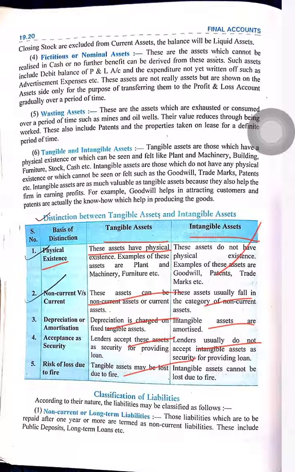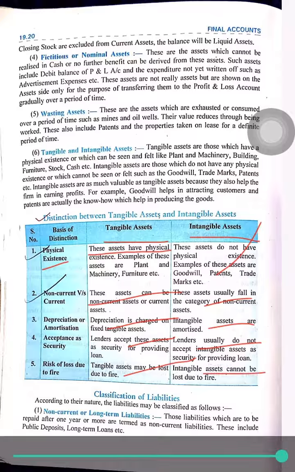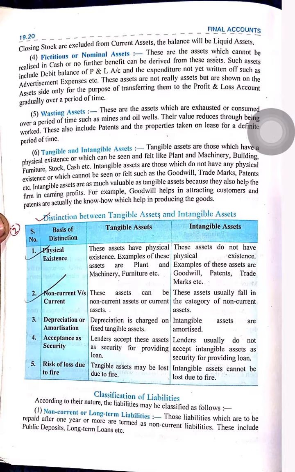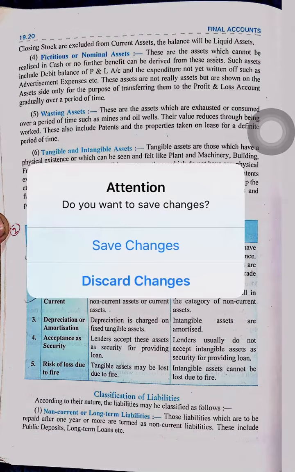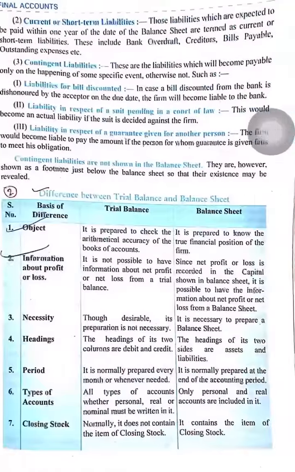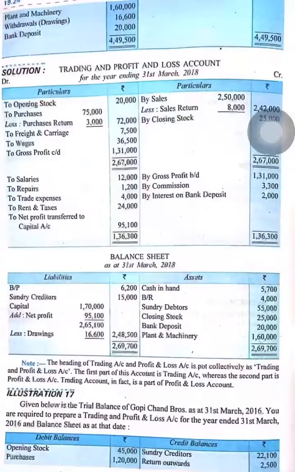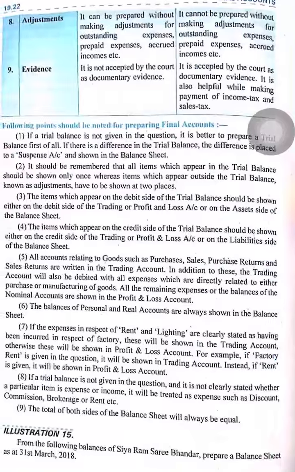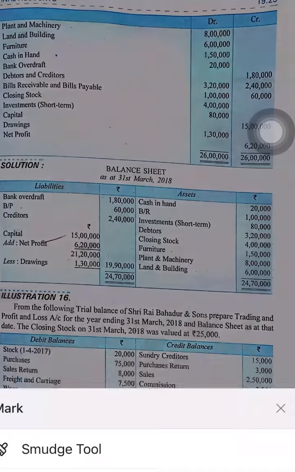Tangible assets may be lost due to fire. Intangible assets cannot be lost due to fire. So this was the difference between tangible and intangible asset. Now I will show you an illustration of balance sheet.